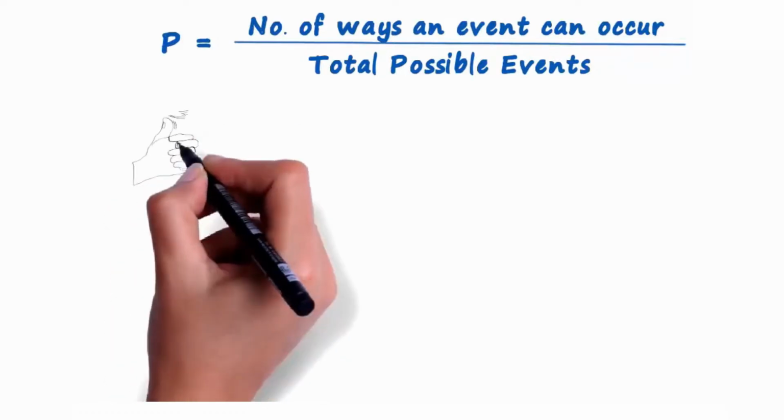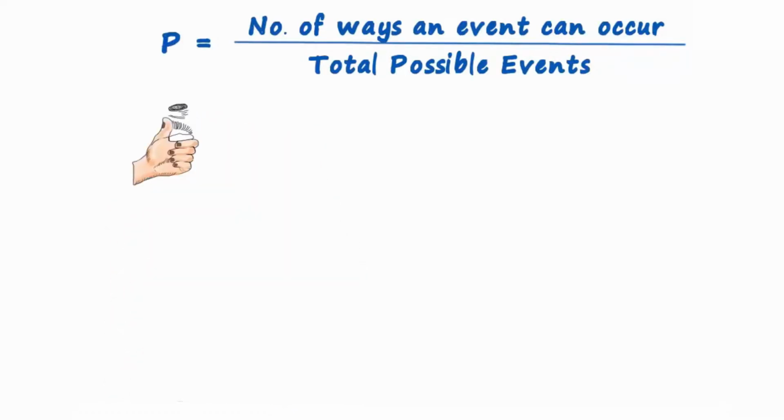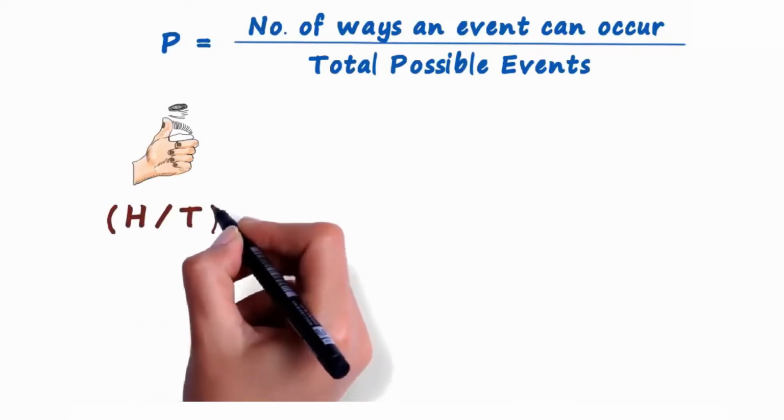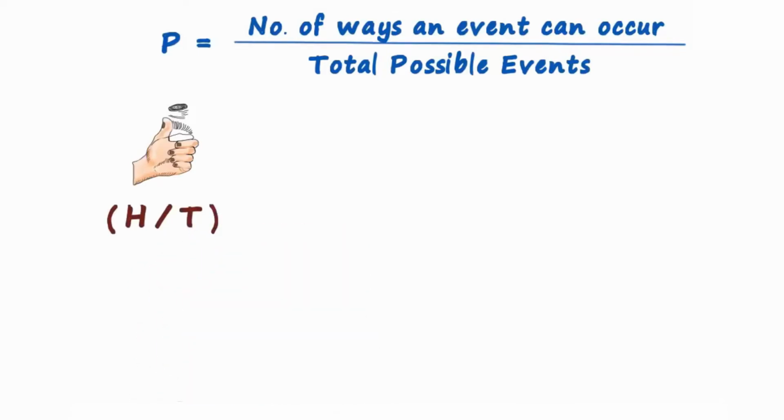First, the toss of a fair coin. It can either land a head or a tail. Now listen to this carefully. If we toss a fair coin, what is the probability that it will land a head? We're just tossing one coin. What is the probability that we will get a head?